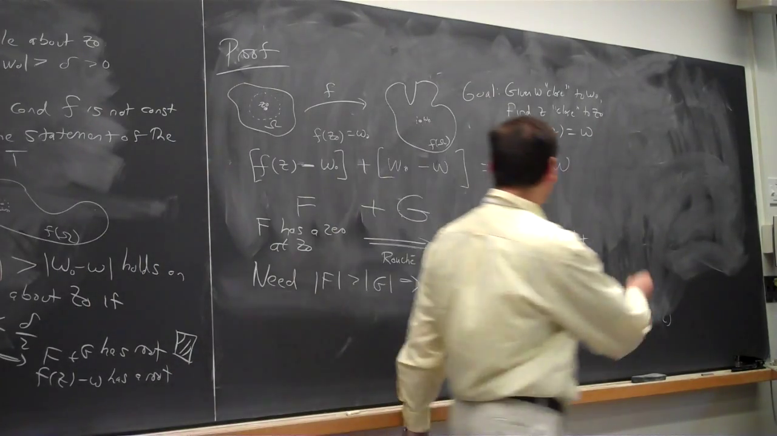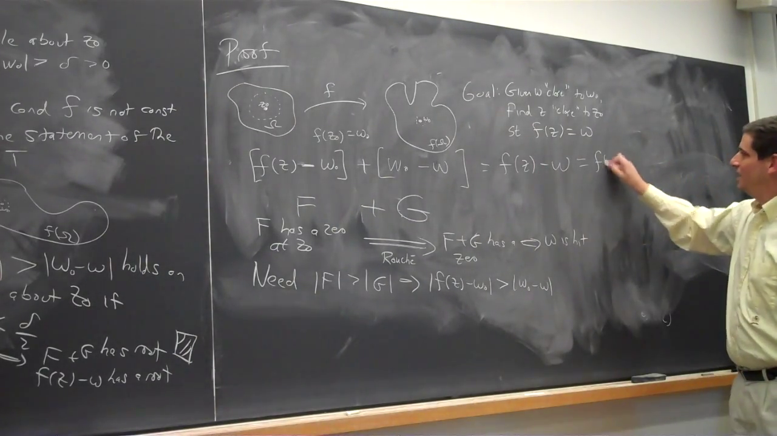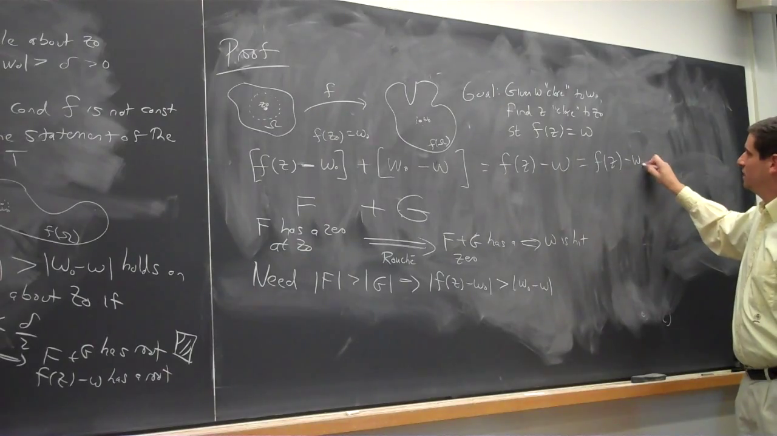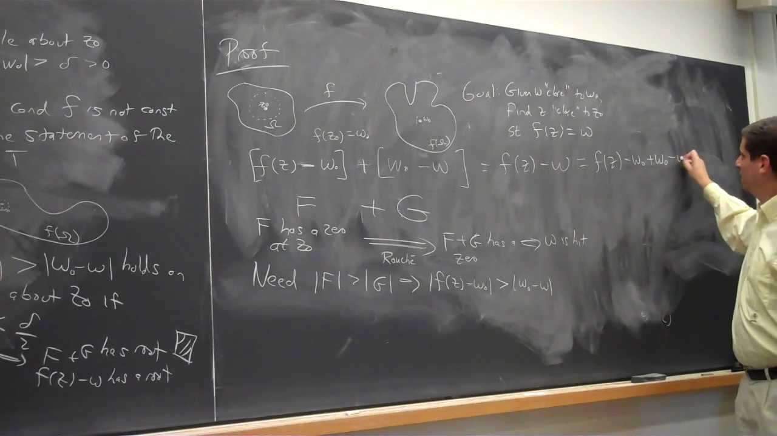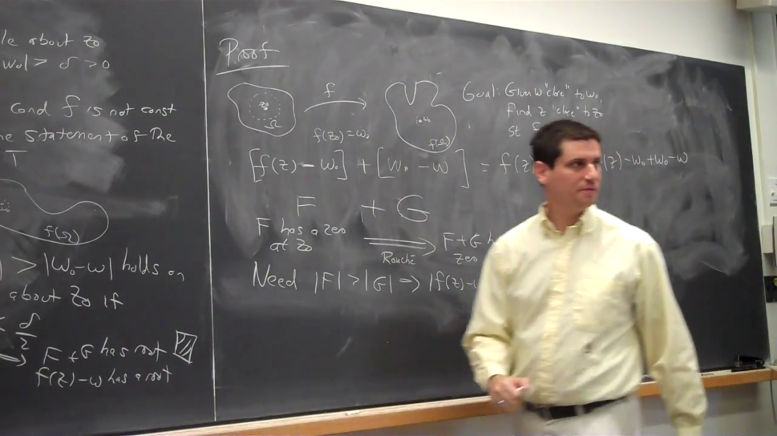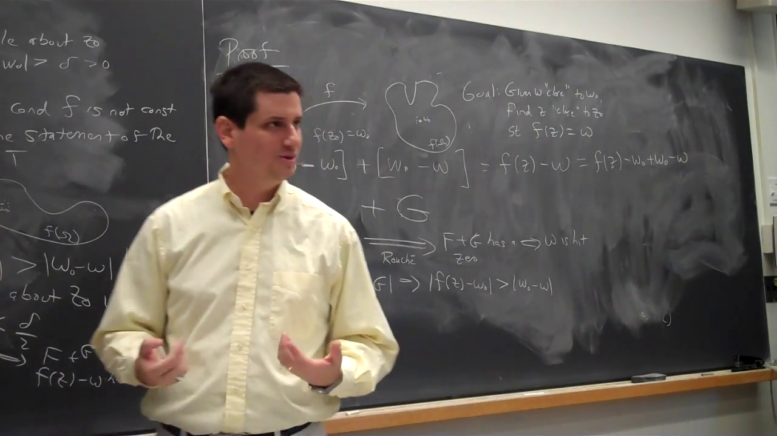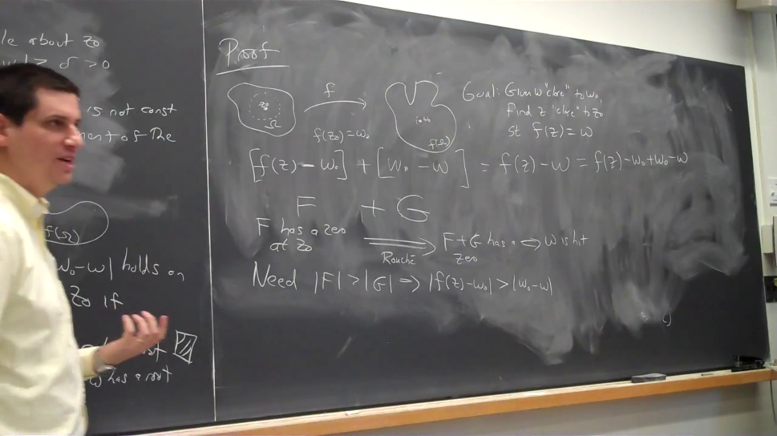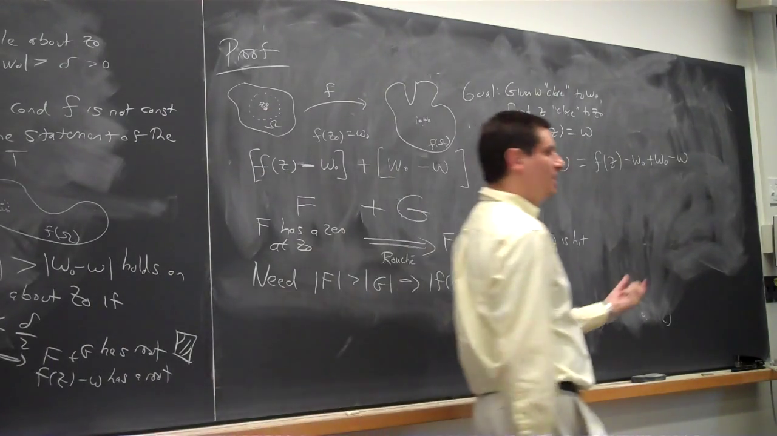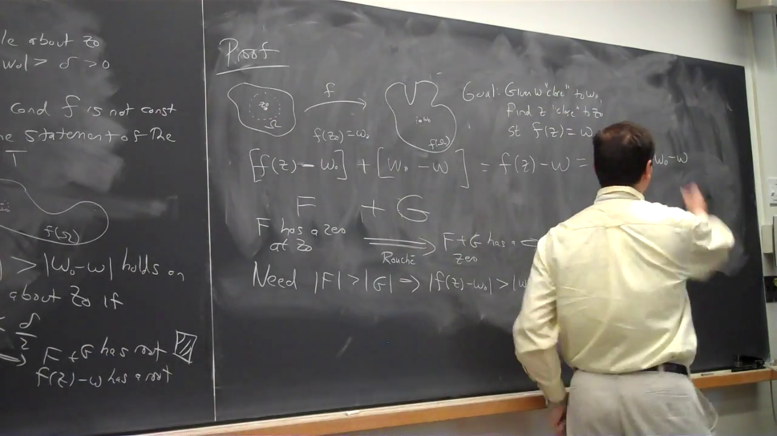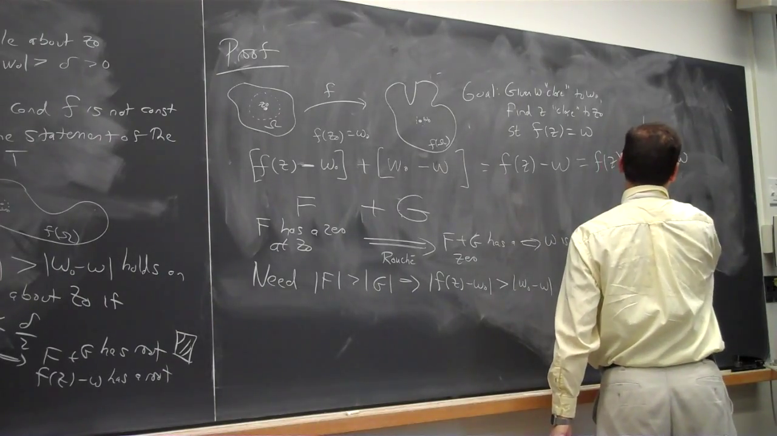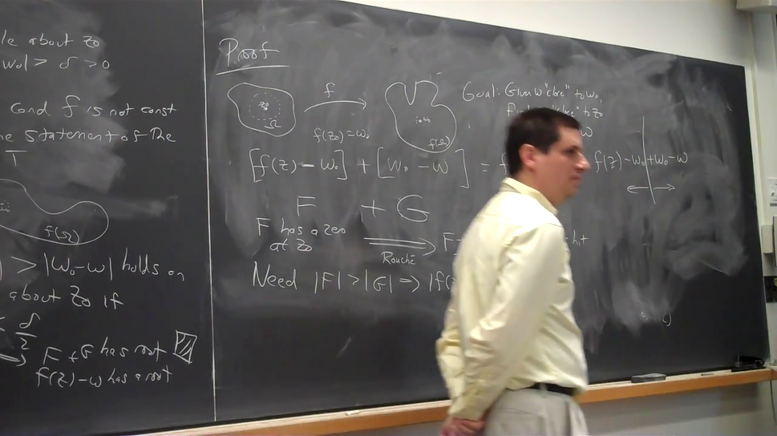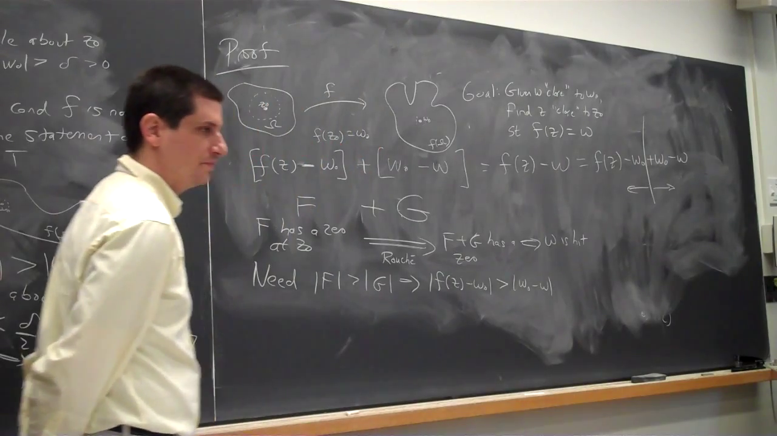All I've really done here is I've written this as f(z) − w₀ plus w₀ − w. I've added 0. Must be a good proof if I've added 0, right? It's one of the few things we can do in mathematics. It's cleverly adding 0, adding 0 in such a way and then splitting it into two parts. That's what's going on here.